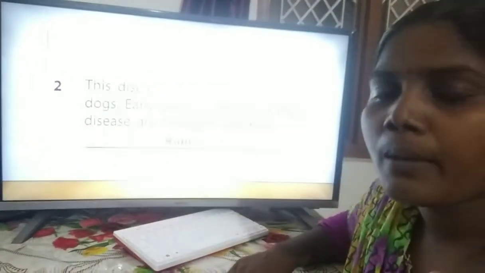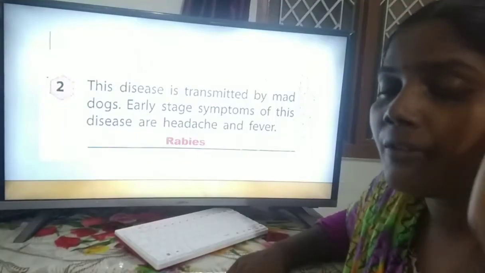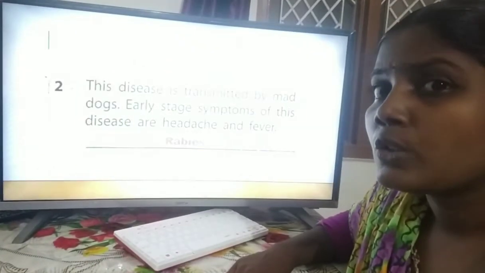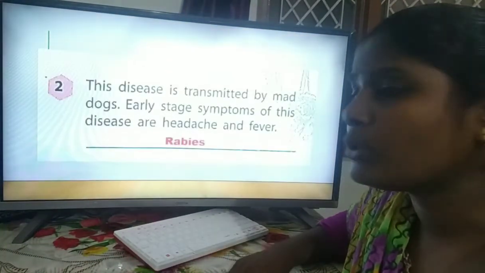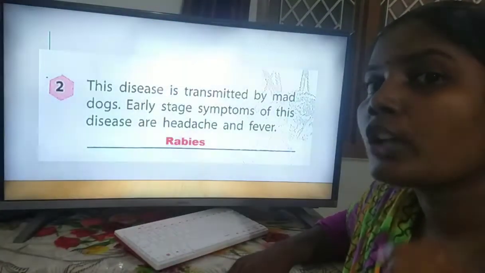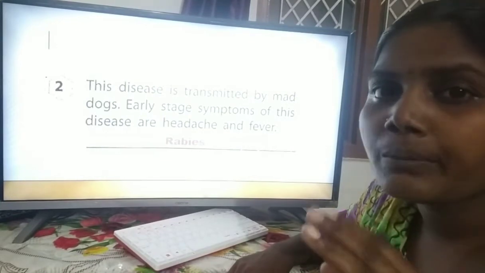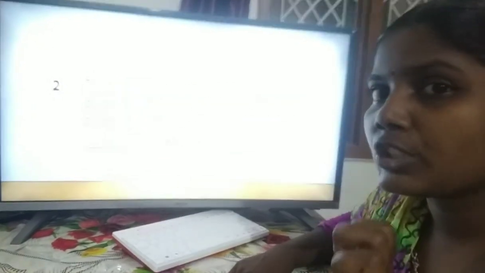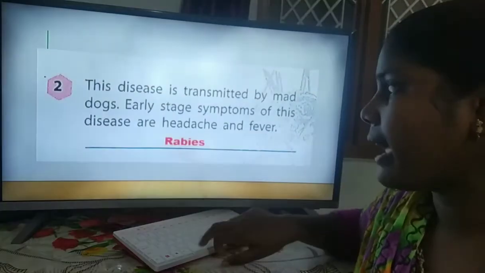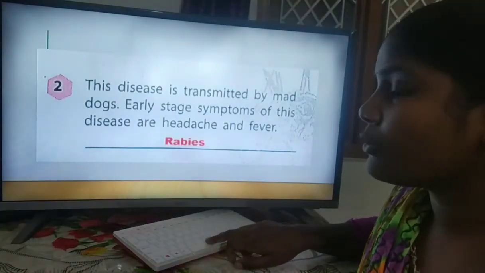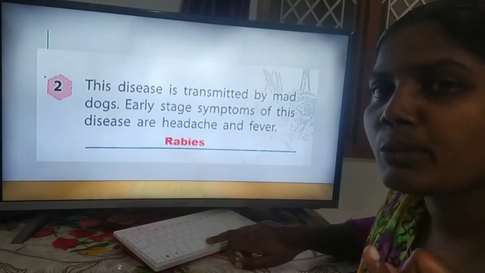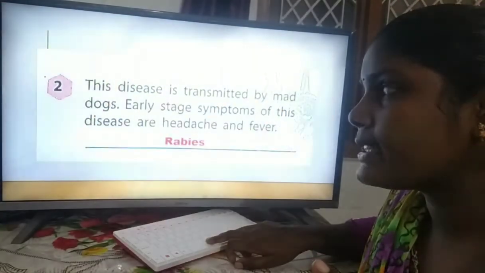If we are having rabies, first we are having headache and after that we are getting fever also. So how are we getting this particular disease? Because of the mad dogs. If the mad dogs bite you, then we are getting first headache and fever. So the first disease name is ringworm and the second one is rabies.